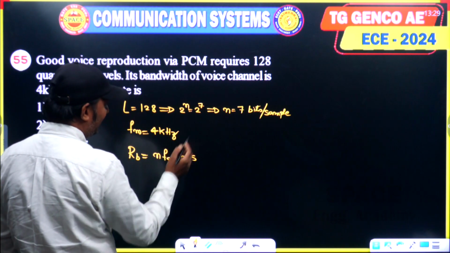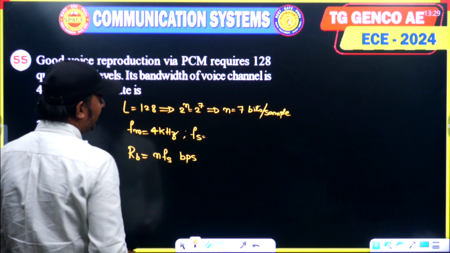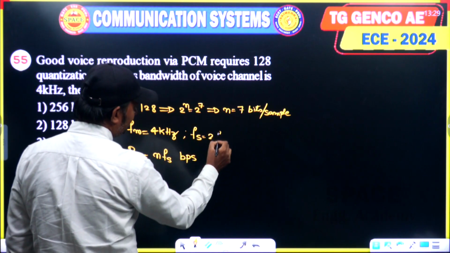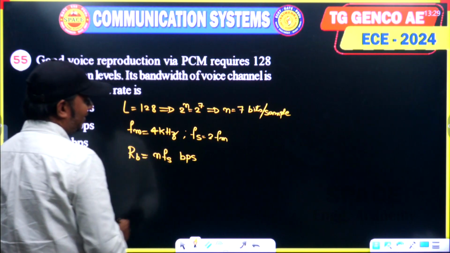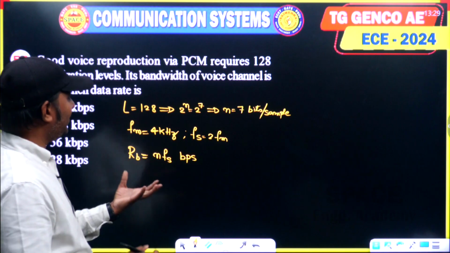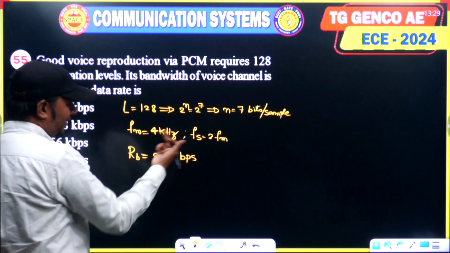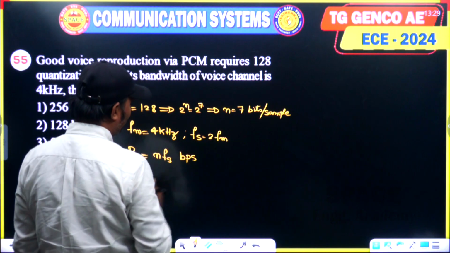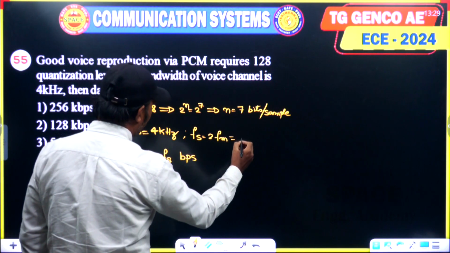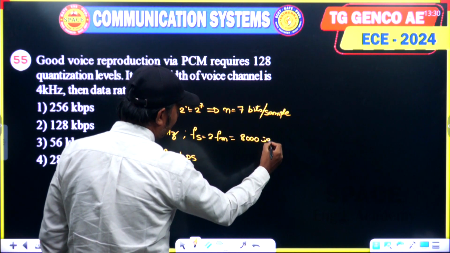N already we have, Fs. Fs is 2 FM, sampling frequency. So he didn't specify at what rate sampling is done. So we will take it the Nyquist rate. Fs is equal to 2 FM. 2 FM is 8000 samples per second.